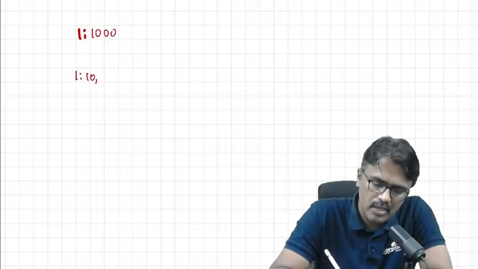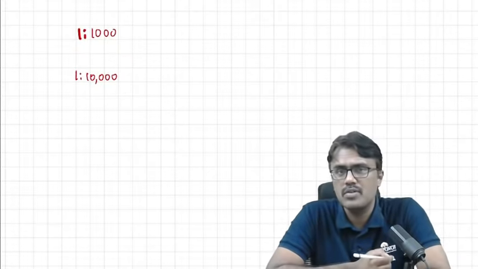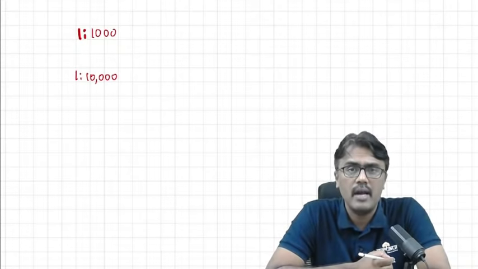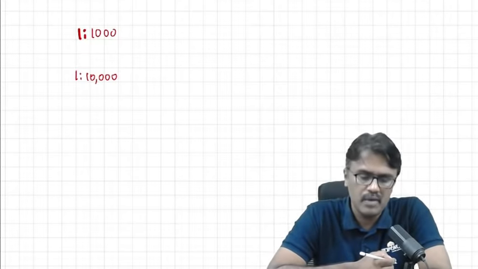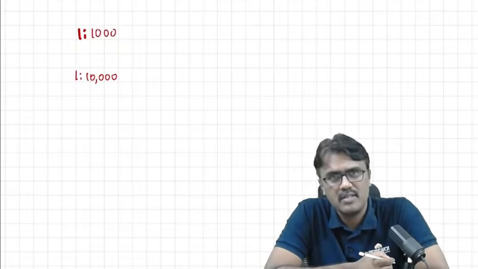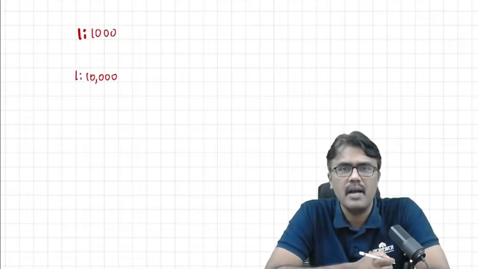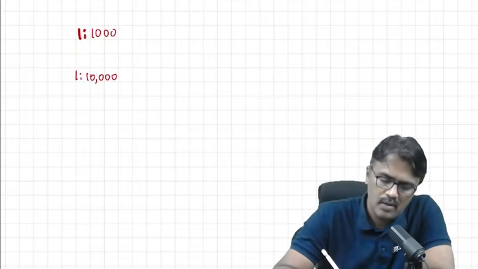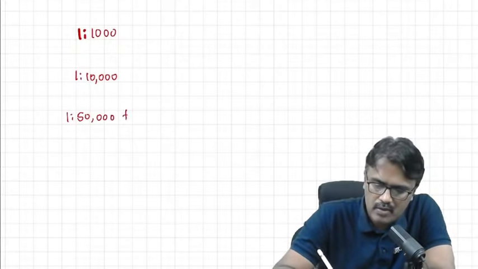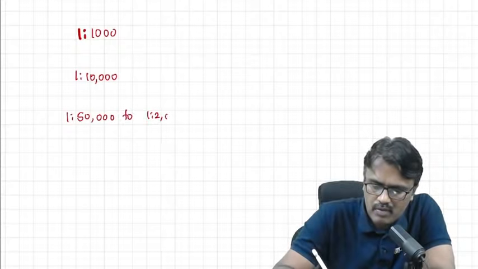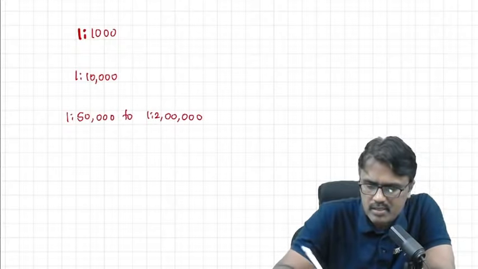1 in 10,000 dilution of adrenaline is used for what? It is used for anaphylactic shock, cardiac arrest when you are doing CPR, and severe bradycardia. Which routes do we give 1 in 10,000? IV, IO, and also endotracheal. 1 in 50,000 to 2 lakhs: this dilution we use when we are using it along with local anesthesia like lignocaine.